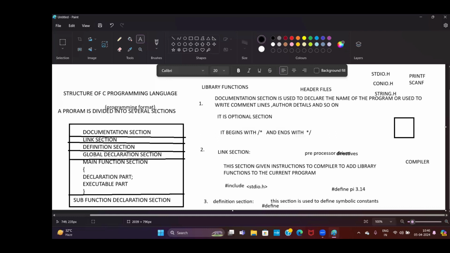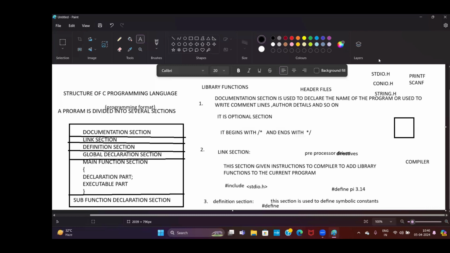What is the link section? Already the C language was developed by Dennis Ritchie. He developed some programs, and such programs are called functions. Such functions exist in a library, and they are called library functions. Library functions are nothing but predefined functions. Can you tell me some examples of library functions? printf, scanf, getch, clrscr, strupr, strlwr, the power function. These are all library functions, and these functions are already developed by the programmer.